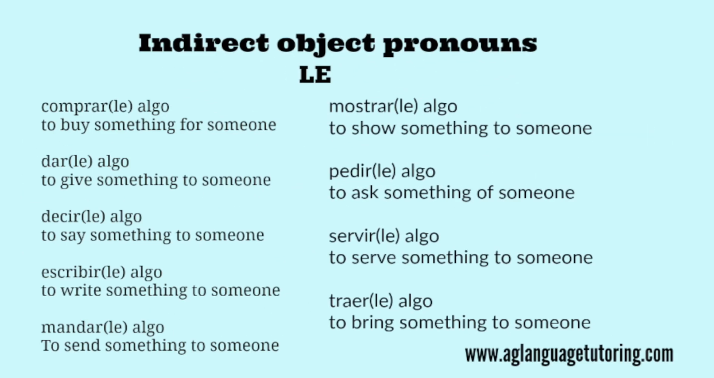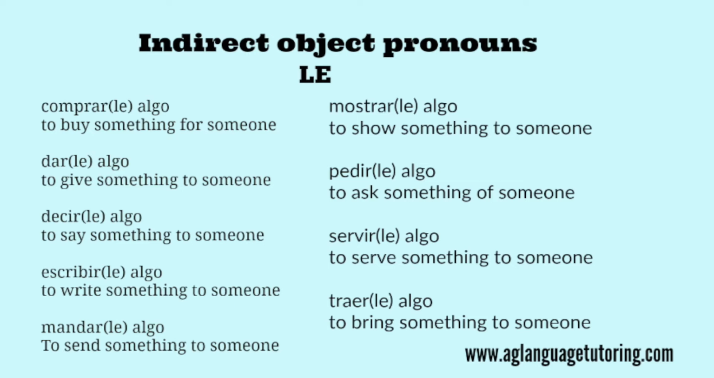So here you see a list of different verbs and you have le on the end of it. These are examples of how you will use le, okay? So comprarle algo, to buy something for someone, okay? Darle algo, to give something to someone. Okay, so for example, you could say, voy a darle un beso. I'm going to give him a kiss. Voy a darle un beso. I'm going to give her a kiss.